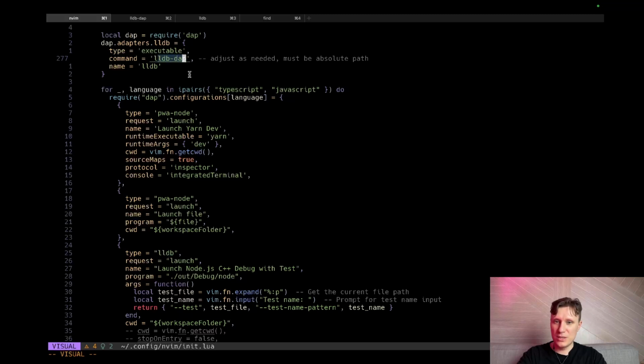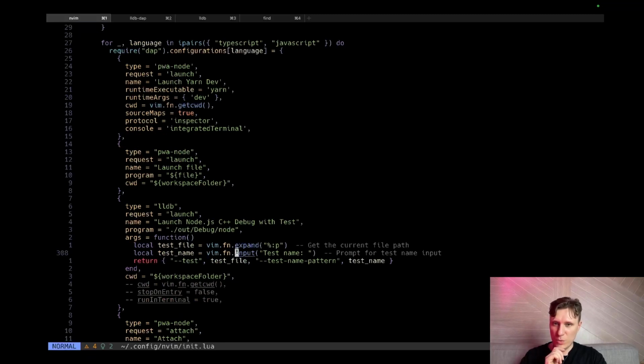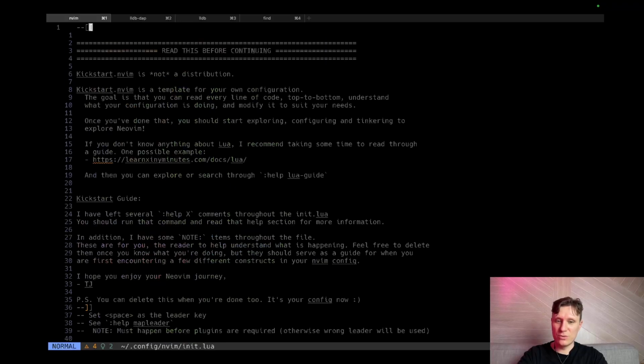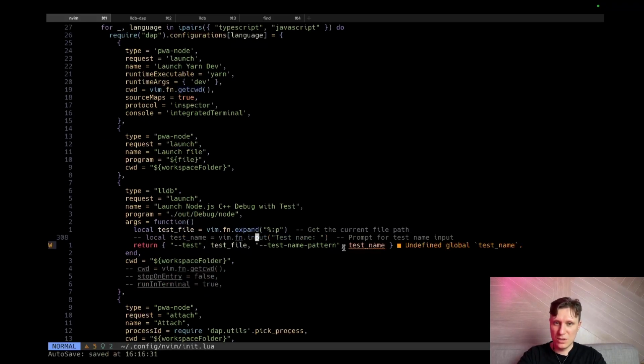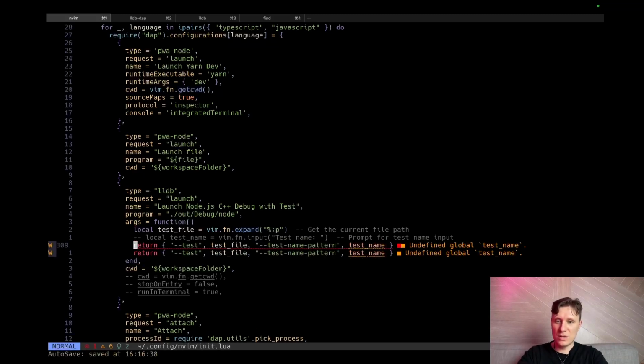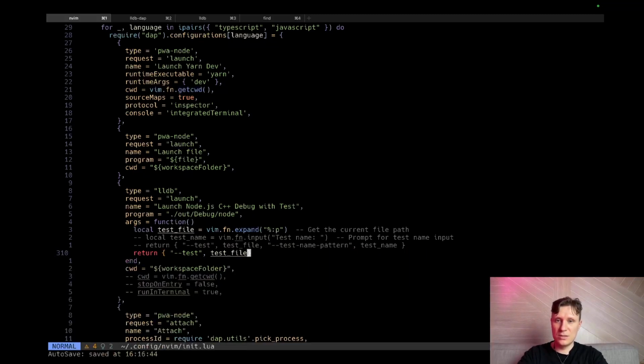Let's temporarily disable this one and just run the whole test file. Let's comment out this and remove this. Hold on a second. And try to run the whole test file.